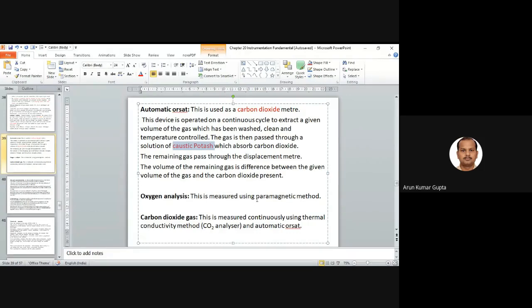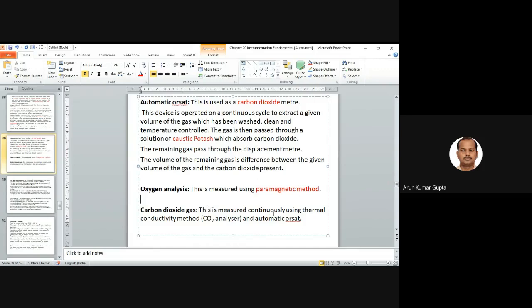Oxygen analysis. This is measured using the paramagnetic method, which I will describe later. This is also a very important technique to find oxygen, and this question has been asked many times in the GATE. Oxygen analysis is done by the paramagnetic method because oxygen is a paramagnetic gas. Carbon dioxide, as we already discussed, is measured continuously by the thermal conductivity method, CO2 analyzer, or by the automatic RSET.